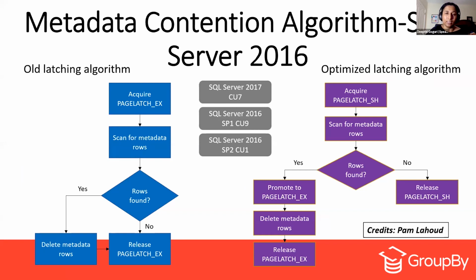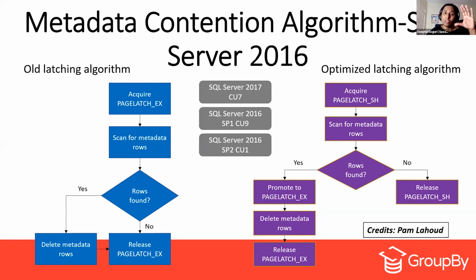The old algorithm, while they tried to delete the metadata, first acquired a page latch exclusive lock on the system table, and then it would scan for the metadata rows. Once the metadata rows are found, it will go ahead and delete them. If not, it will release the page latch exclusive lock.